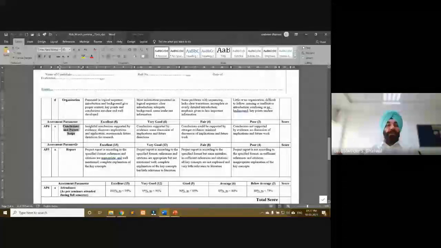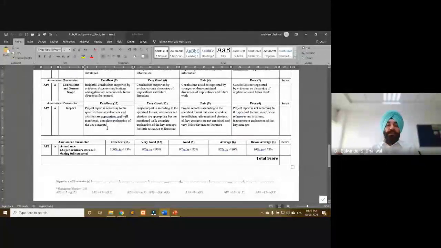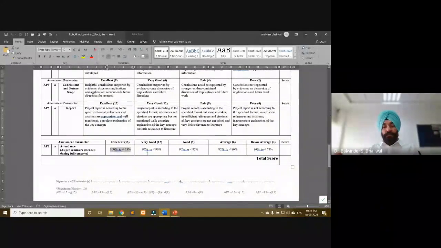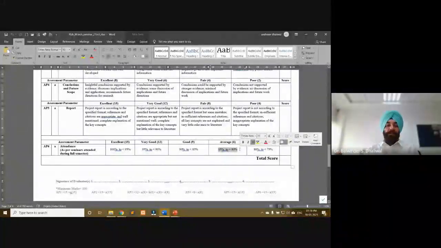Then the report was evaluated separately. The project report or the seminar report was evaluated on the basis of these descriptions. And I wanted to show that this is generally a guideline from the university, that if attendance is between, say, 95% to 100%, then the student will get the full marks in attendance. That way we formed this criteria as part of the rubrics, where we are checking just attendance and comparing the attendance with these levels. The student's attendance level is then awarded accordingly.